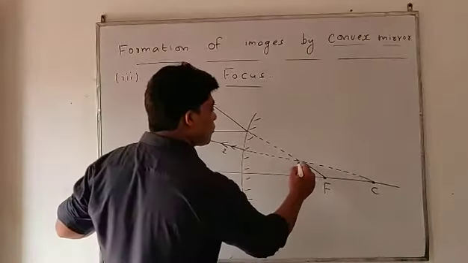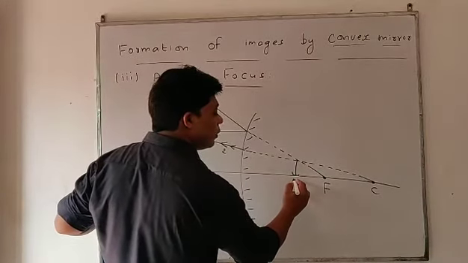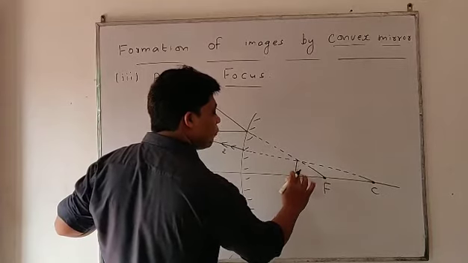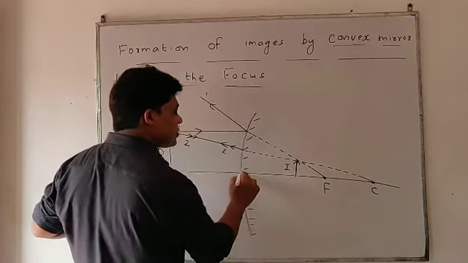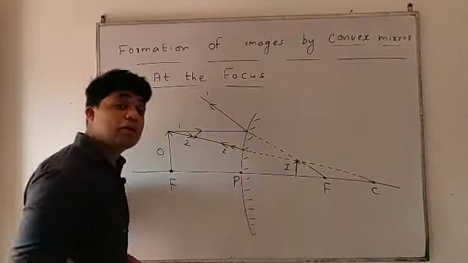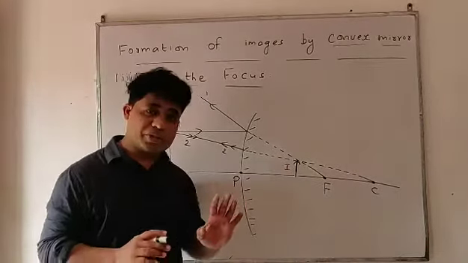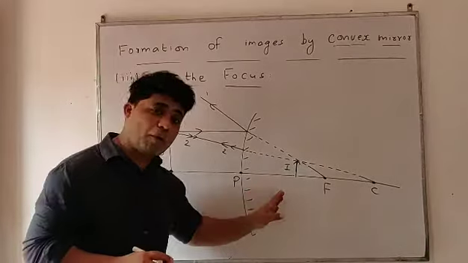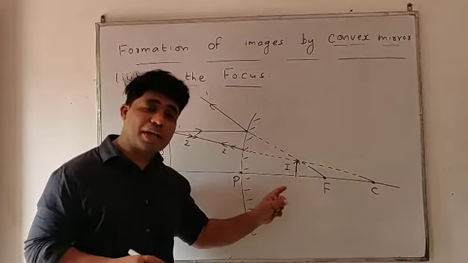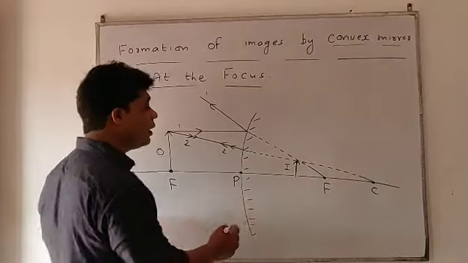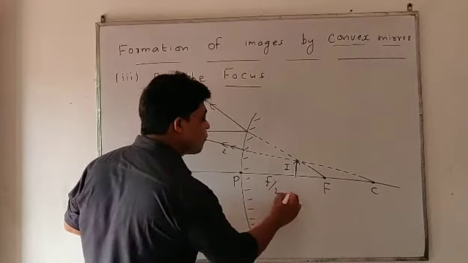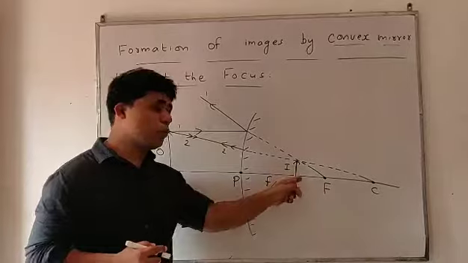When both intersect, they give the image. This image is erect, virtual, and diminished. The image will form behind the mirror, at a distance f/2 from the pole.